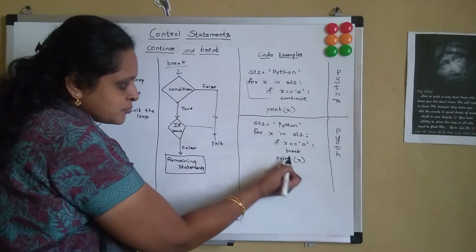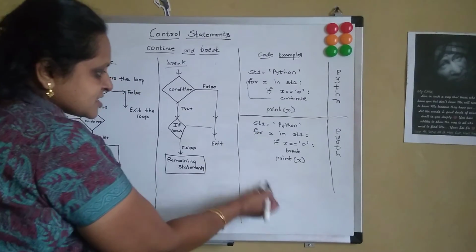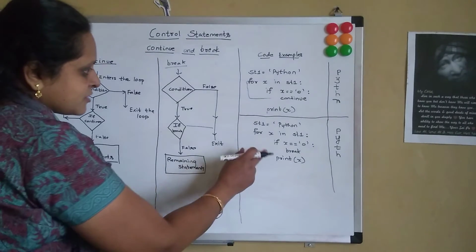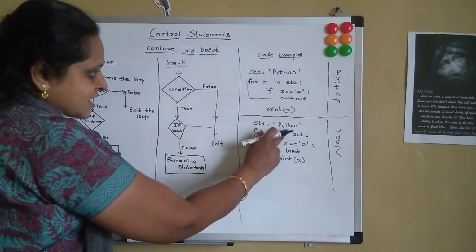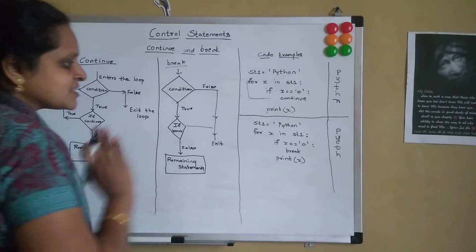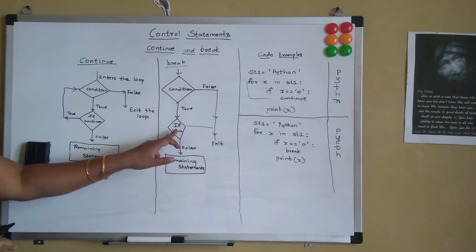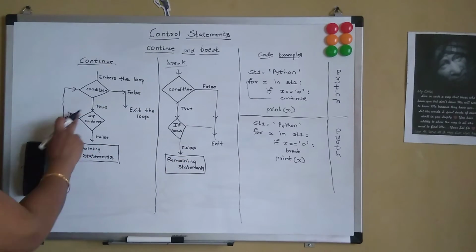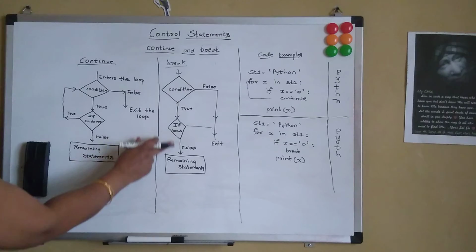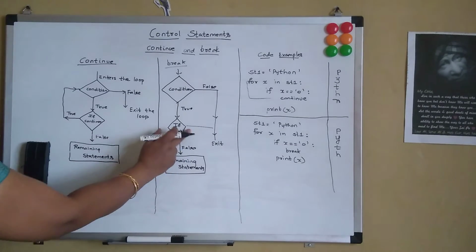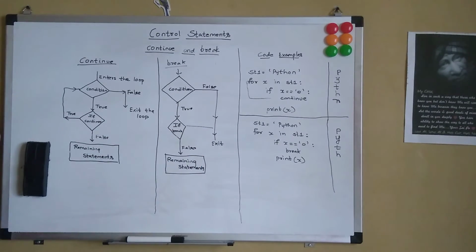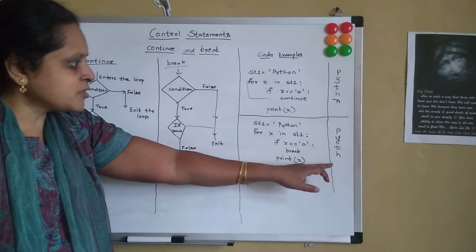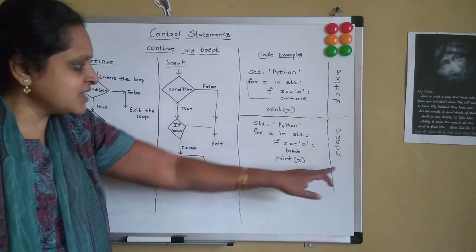So it won't perform any statements, it will just come out of the for loop, and it won't iterate towards the next item, that is n. It just exits out of the for loop. If the break condition is satisfied, it won't iterate also. It won't do the remaining calculations also. It will just exit out of the loop. So the output of this is PYTH.